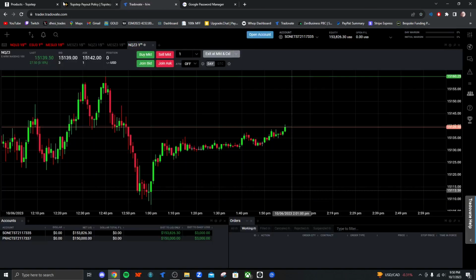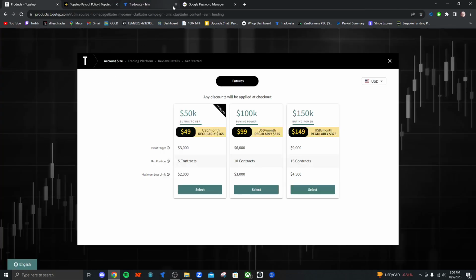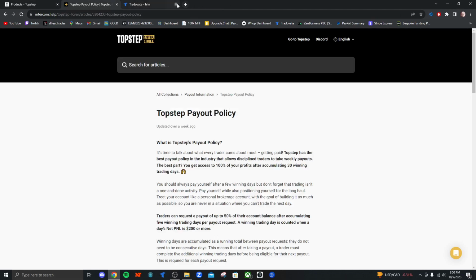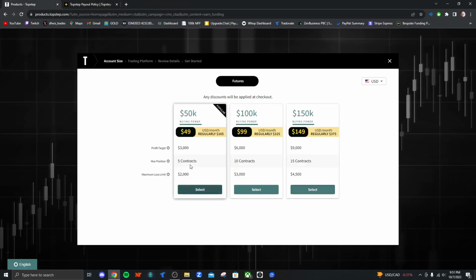So those are the rules on Topstep and how it works. Topstep is currently my favorite firm. I love trading with it. I just got some payouts from it too. Everything's good. Support team's great. And like I said, as a futures trader, this is something that I suggest you guys do, because it's easier to trade futures on a futures firm than it is on a forex firm. If you guys like forex, obviously you go to forex. But very good prices, very good everything. I love this firm. Like I said, I don't get paid by them. I'm not sponsored by them. I'm not affiliated with them. I just want to give you guys the best possible firm to trade on when it comes to funded accounts. So I hope this helps.